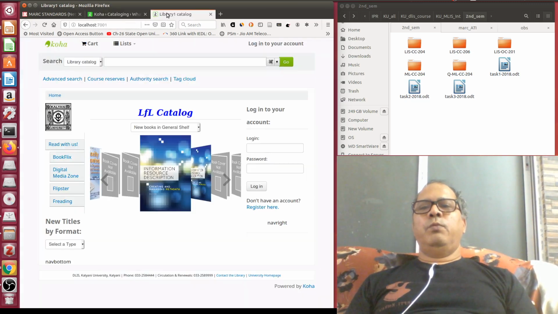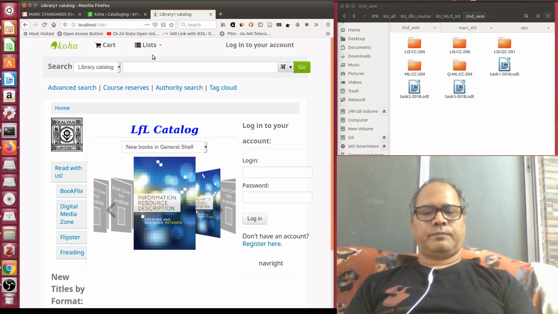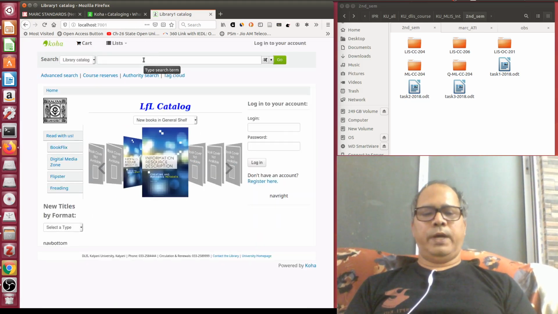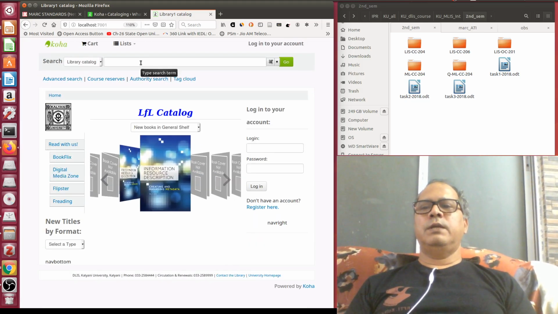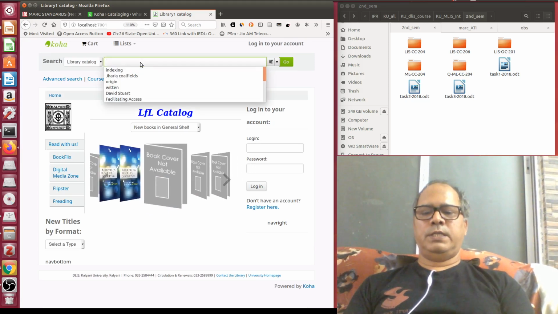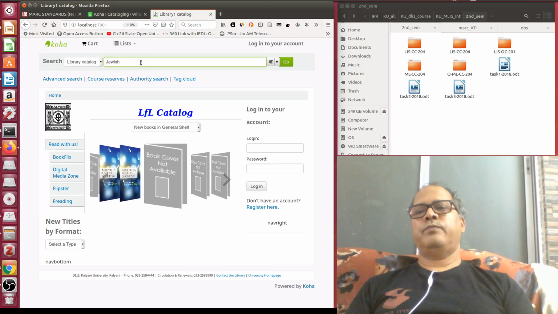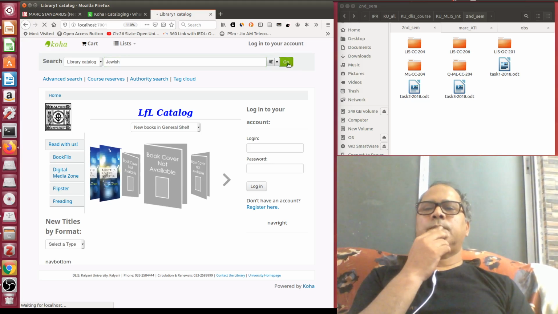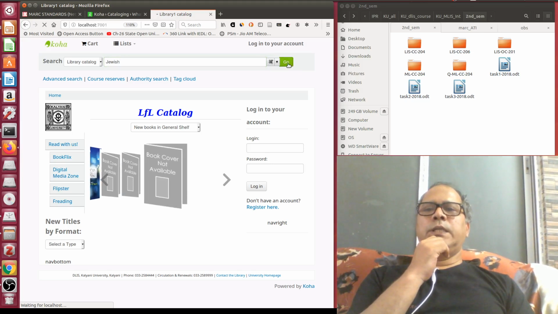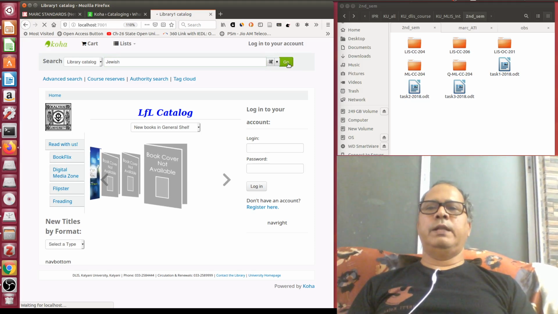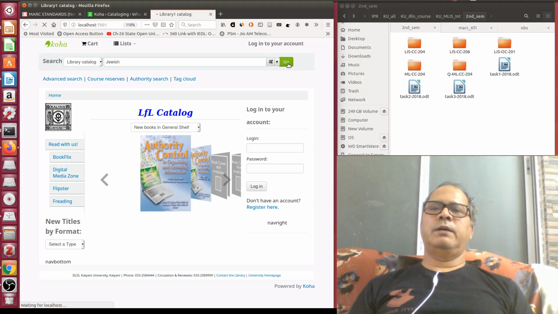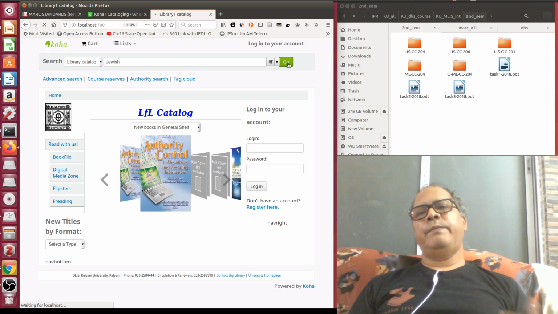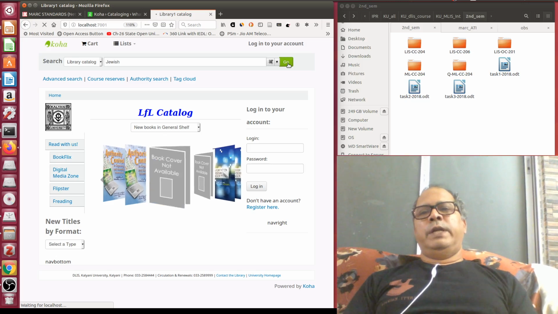Now I am going to my OPAC. So this is the OPAC. I hope you can see this. Now suppose one of my users is searching by Jewish. So if I click go, you see this Koha is very powerful. It can immediately index the documents you have added. It can readily index. It's a real time cataloging in Koha.